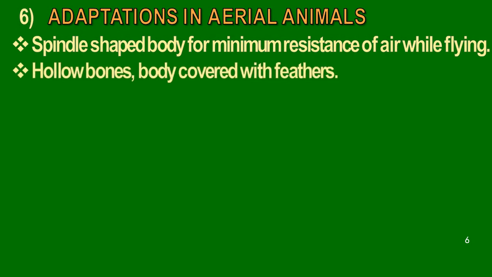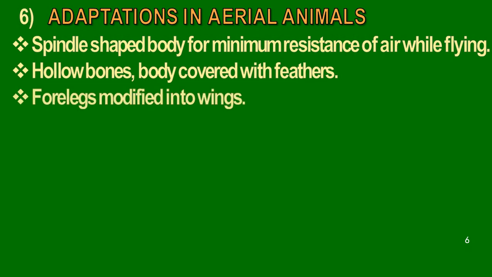So now we'll see adaptations in the aerial animals. Since they have to fly in the air, they have a spindle-shaped body for minimum resistance of air while flying. Hollow bones, body is covered with feathers. Forelegs are modified into wings.